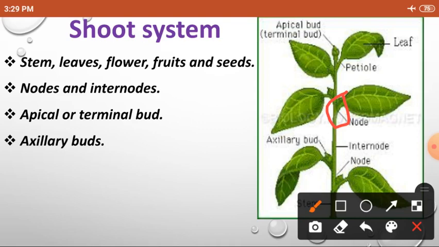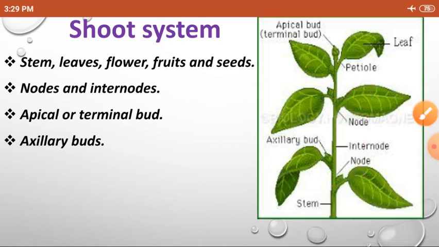And what is internodes? Internode is nothing but the part of plant between two nodes. So here one node is present, here one node is present, and the space between these nodes is called internode. First, what is node?